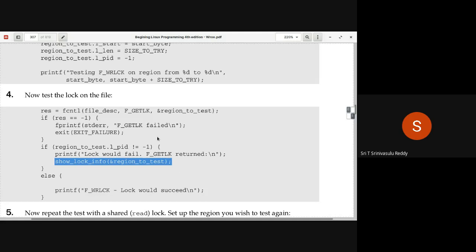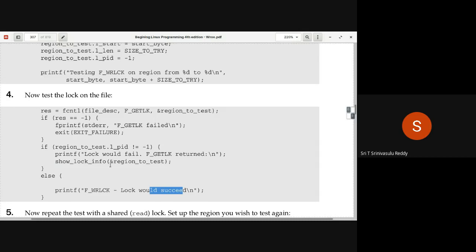Whenever it fails to get the lock, you try to find the reason for the failure, meaning that another process is holding the corresponding lock, and that process ID can be displayed. So if the PID is not changed, that means it is possible for you to get the lock. So F_WRLCK lock would succeed on this particular region. On this particular region, lock will succeed, no issue.